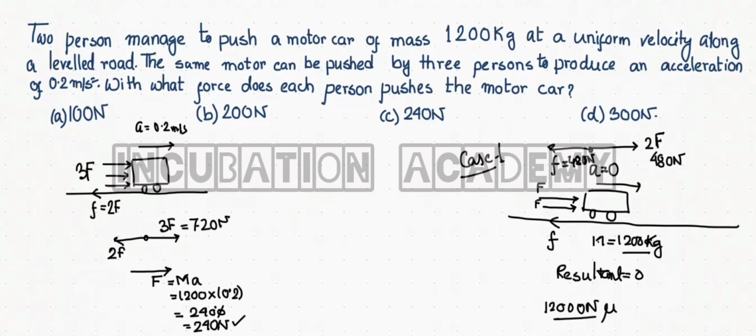The force acting from right to left, which is the friction, is 480 Newton. The resultant force from left to right is 720 minus 480, that is 240 Newton, and 240 Newton can generate the acceleration of 0.2 meter per second square. So here option C is the correct option.